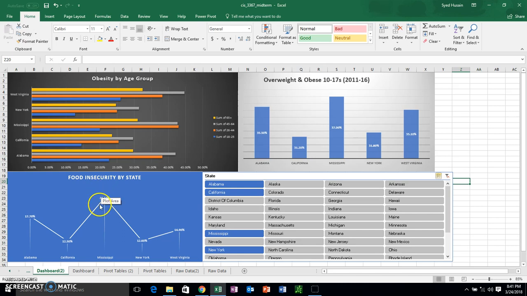As you see, because Mississippi has a really low income, we're going to see a high food insecurity, which is pretty sad. Alabama and West Virginia have a high food insecurity as well, while California and New York have a really low one.